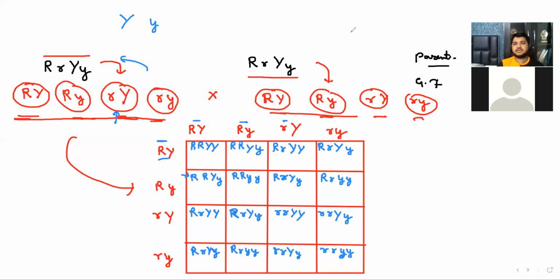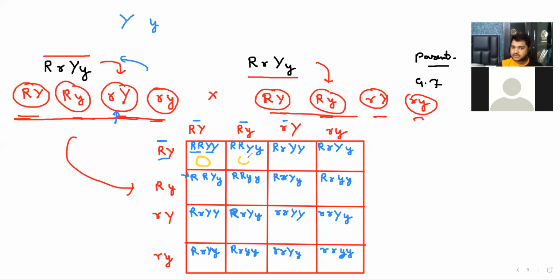That was quick. Yes. Okay. Now, talk about speed. Capital Y. This R was responsible for the round because it is dominant. Both are dominant and this is yellow. So what should I write? So can we say this is round and yellow? Round and yellow seed? Round and yellow. Okay. This Y and this R. The R are completely round and this is the dominant one. This capital Y is dominant over the small y.